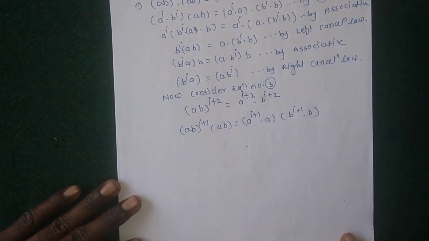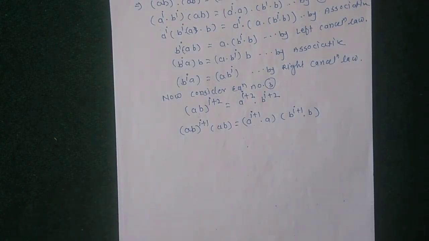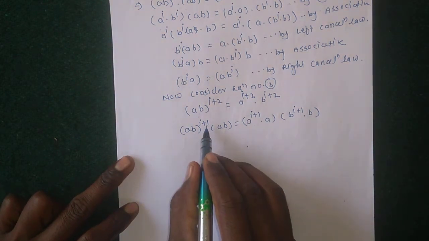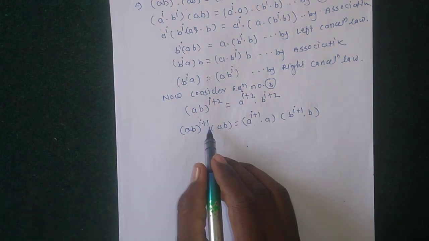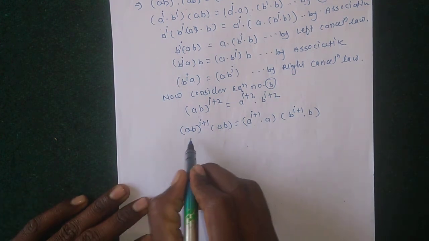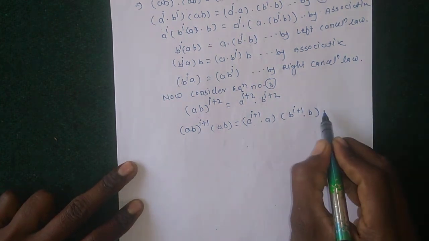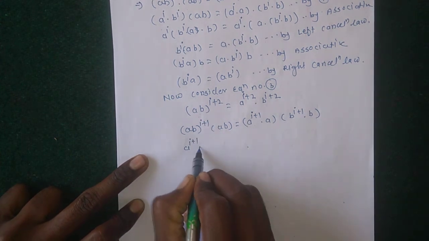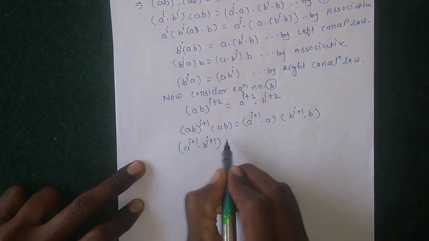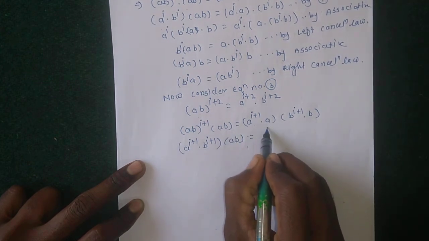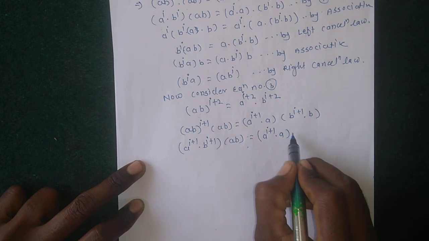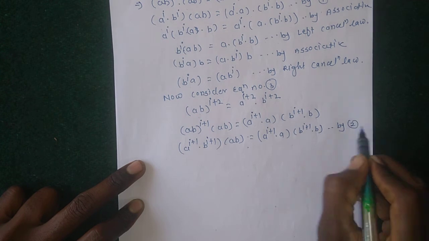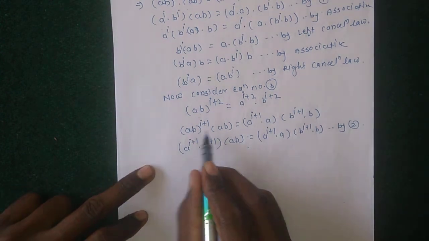Okay, again here, ab raised to i+1. The value of this, by using equation number 2: (ab)^(i+1) = a^(i+1) b^(i+1), so a^(i+1) b^(i+1) ab = a^(i+1) a b^(i+1) b by using equation number 2.